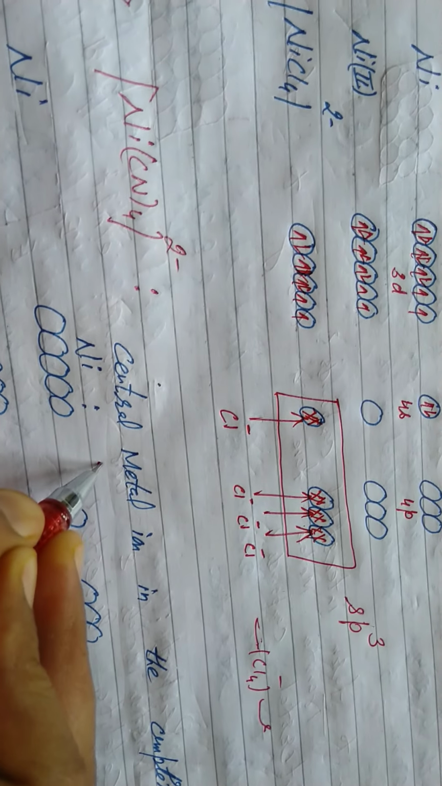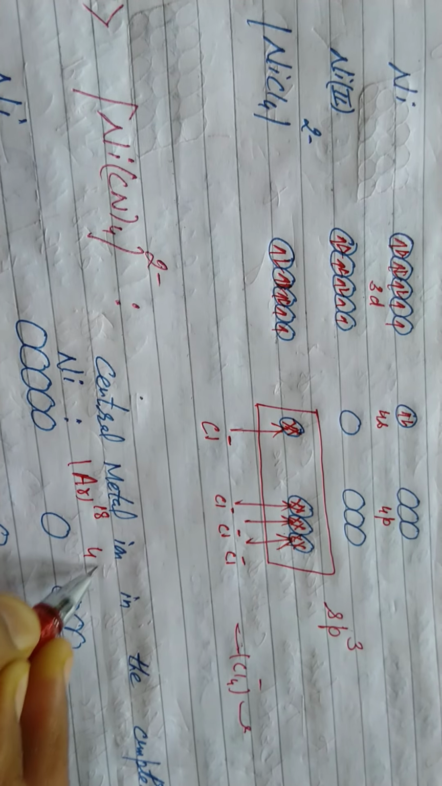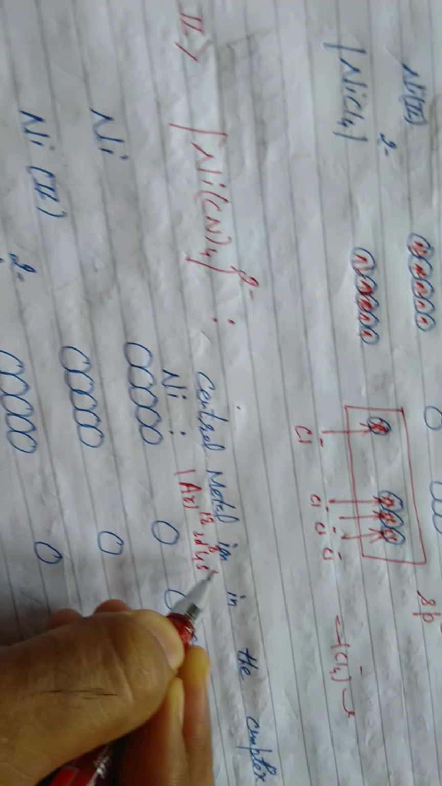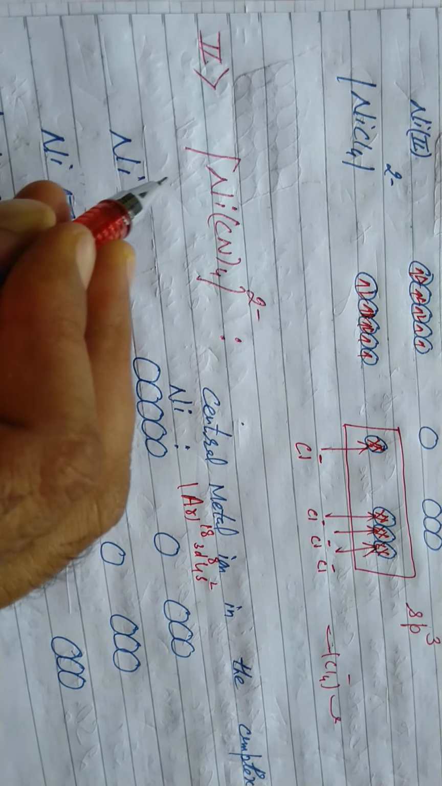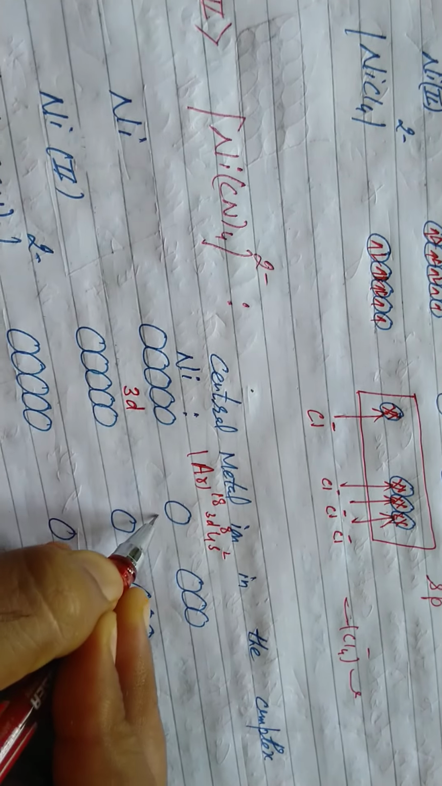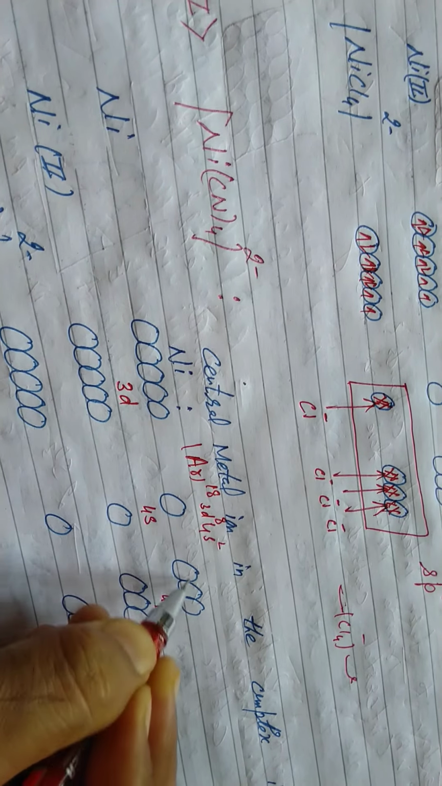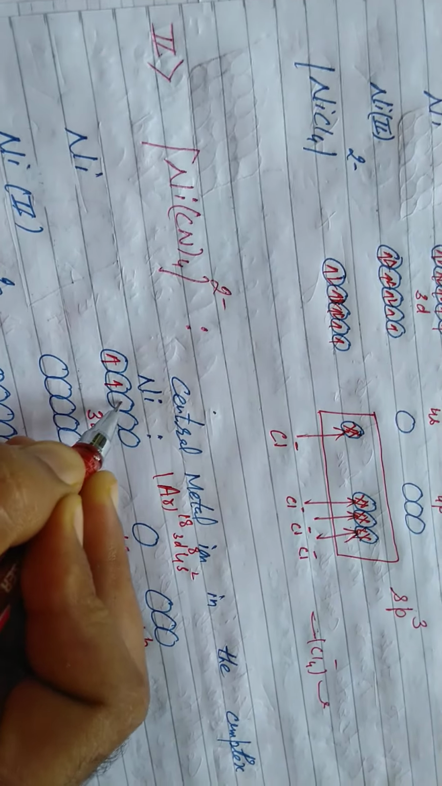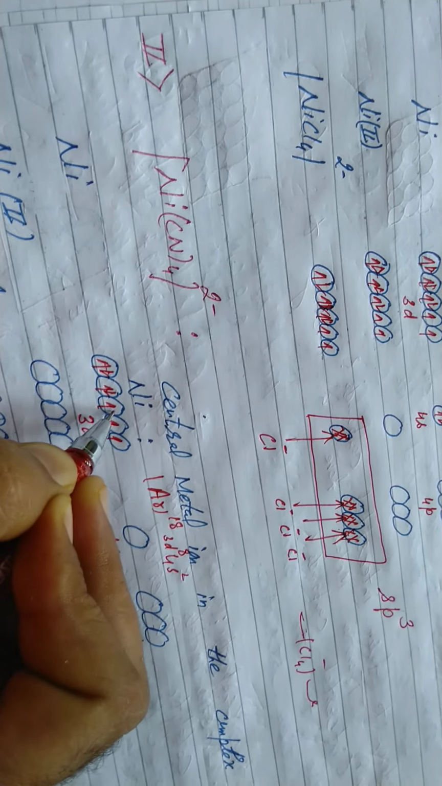What's the configuration? Same, students, because the metal ion is the same. Argon 18, 4s2 3d8. At first, what will be mentioned? Electronic configuration of metal nickel 3d8, 4s2, 4p subshell as vacant because they participate in hybridization. d8, 1 2 3 4 5 Hund's rule, then pairing 6 7 8.